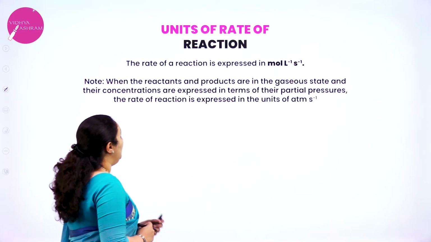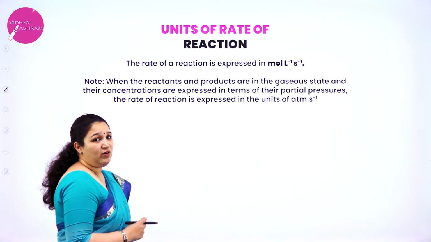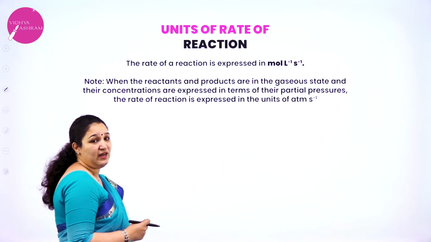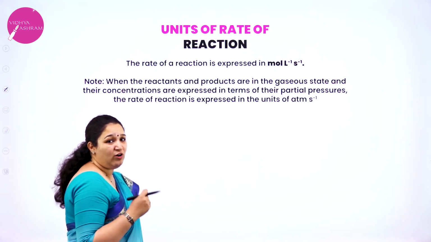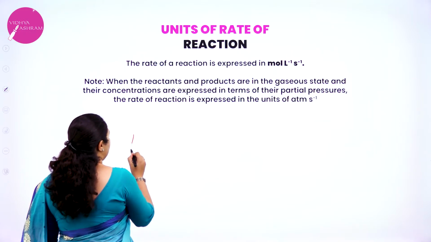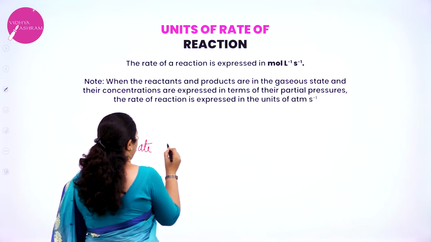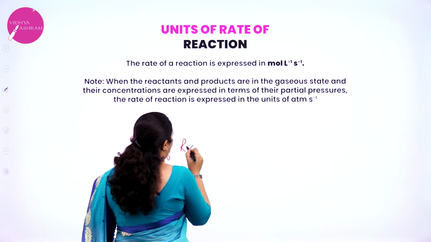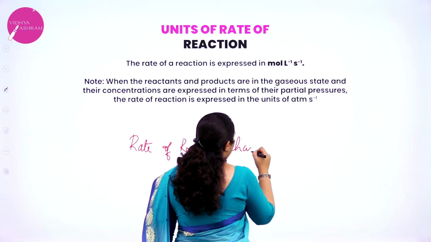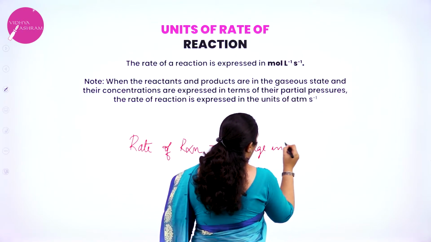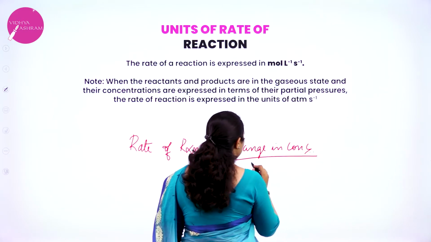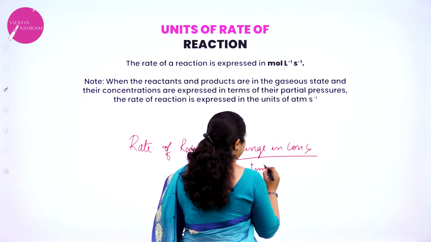Next one, what is the unit of the rate of a reaction? Now what is rate of the reaction? Rate of reaction is equal to change in concentration of reactants or products by time taken.